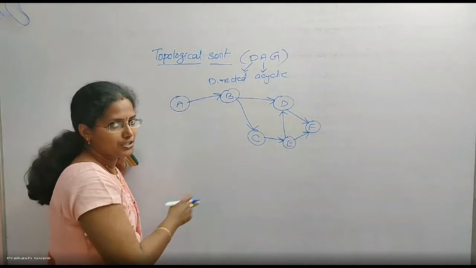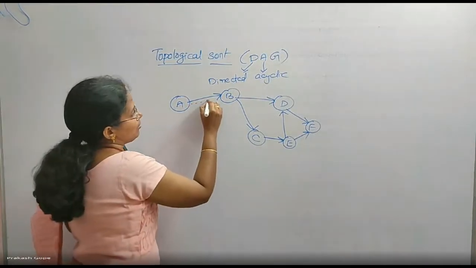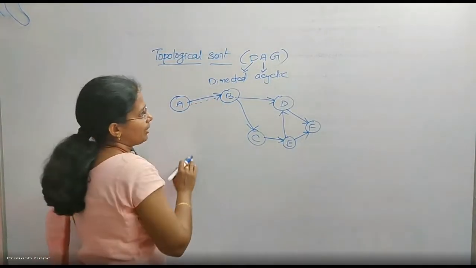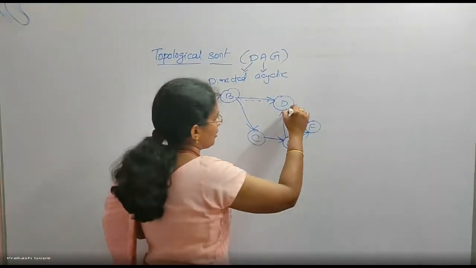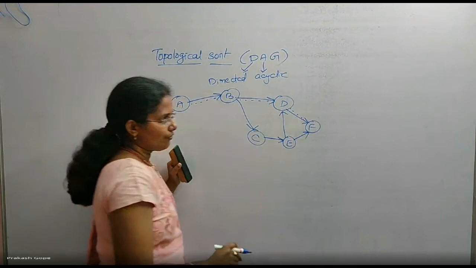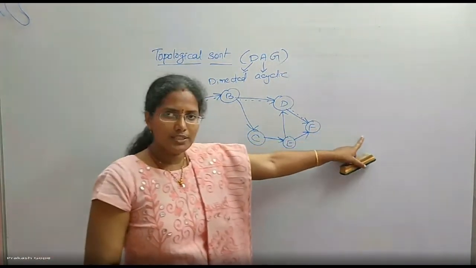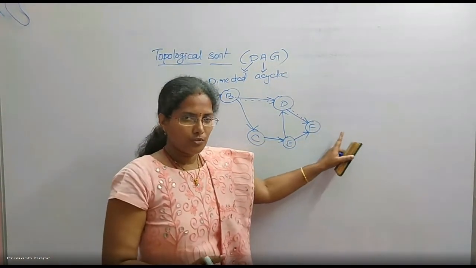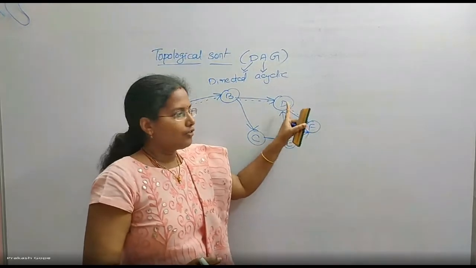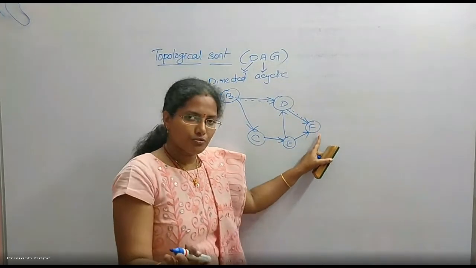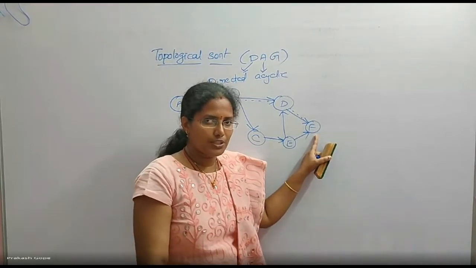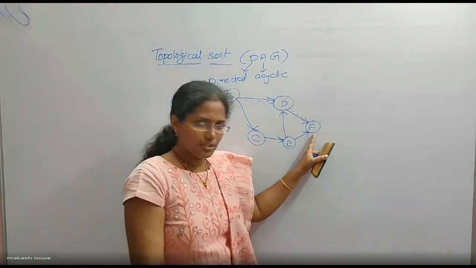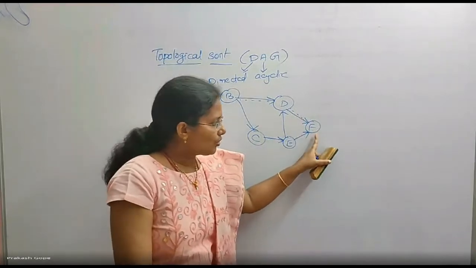Perform a DFS traversal. Go to depth. From B, go to depth. From D, go to depth. From F, can I move anywhere else? No. Okay, so I will backtrack, which means I finished vertex F. Finished. I will not visit F once again. Okay, in this process, F is finished.